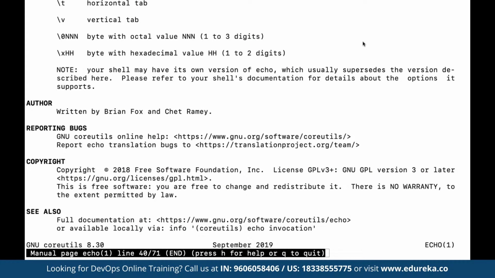Now next we have something called curl. Curl is basically a command line tool to transfer data to or from a server, using any of the supported protocols like HTTP, FTP, POP3, SFTP, SMTP, Telnet, LDAP. We can use curl to send and receive data from anywhere.